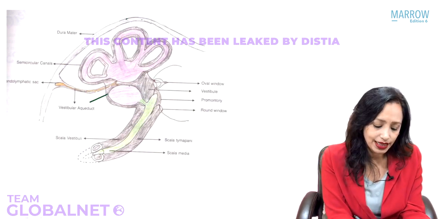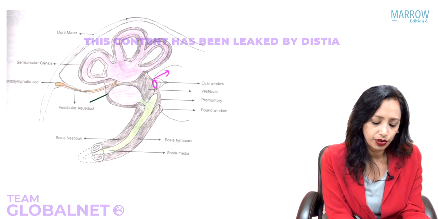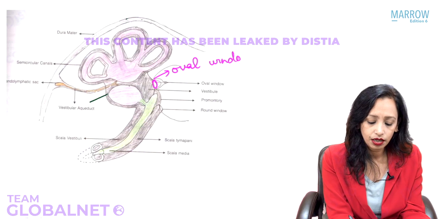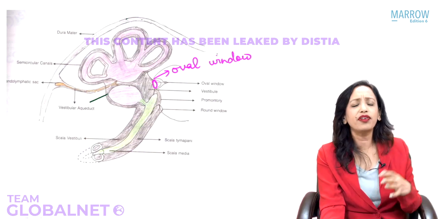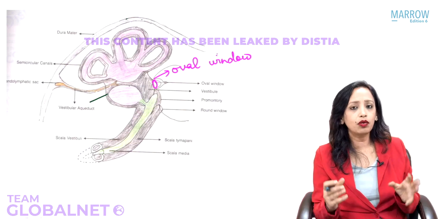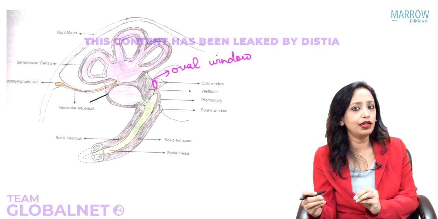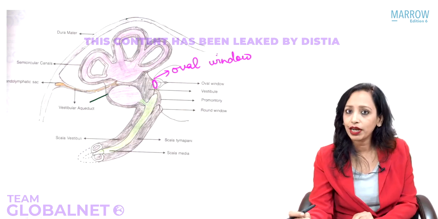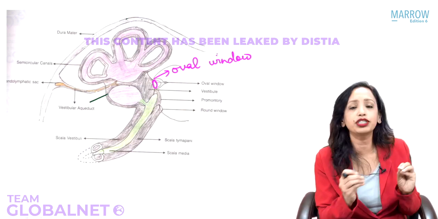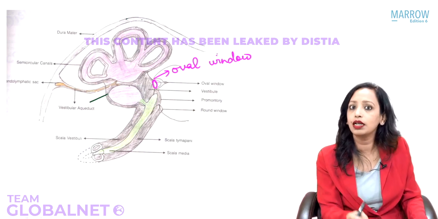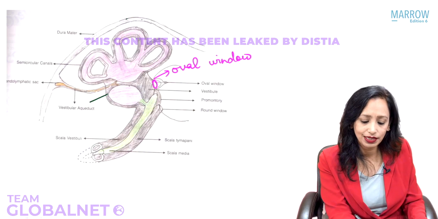Yes, and that is the oval window. So what is the normal function of the oval window? Why do we have a connection between the middle ear and inner ear? Because when the sound comes, it comes from the external ear to the middle ear and then it has to go to the inner ear. So it has to go through some connection between the middle ear and inner ear, and that connection is the oval window. On the oval window is present the third ossicle, the footplate of stapes, as we can see here.